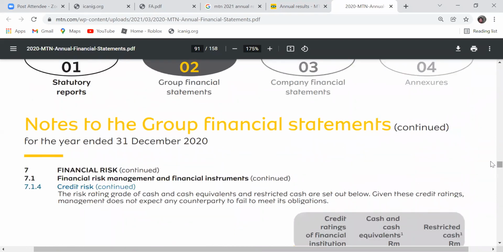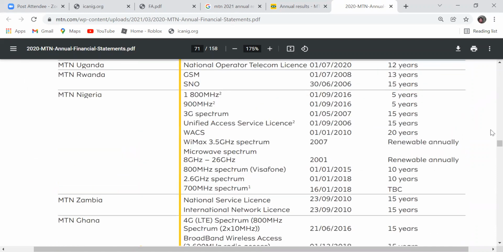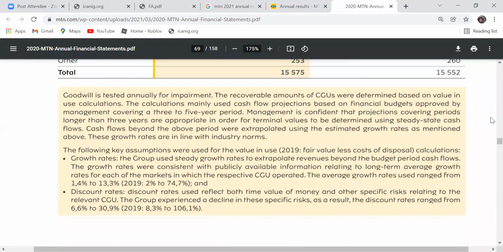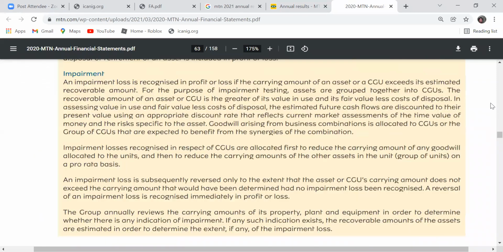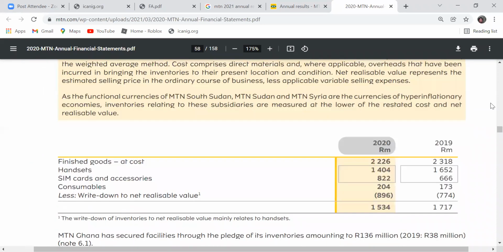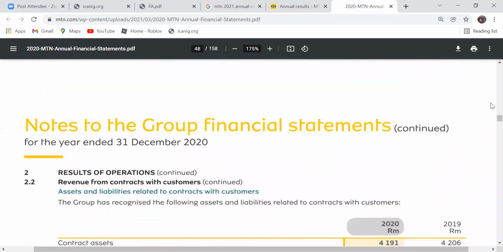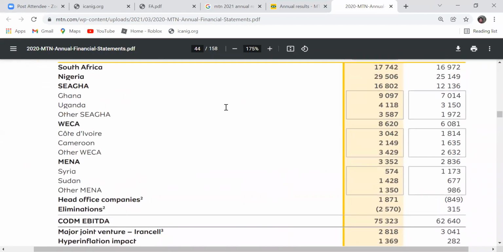So you can see now the note to the account of this particular company, because these are multi-million naira statements. So it's not even an error. They also have a lot of information that they need to disclose. And you can see we are still on their note to the account. So please don't forget this.